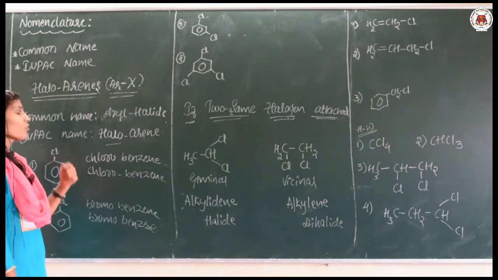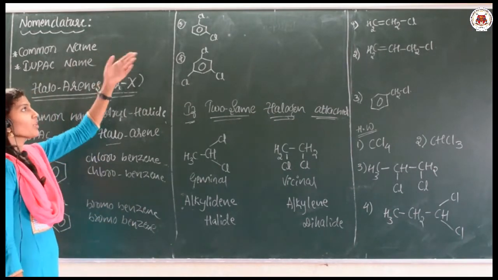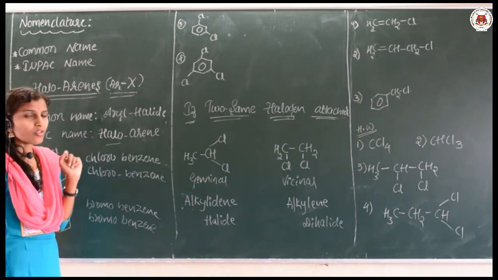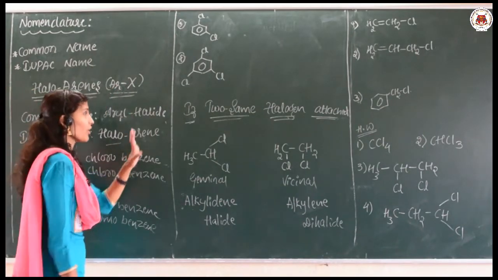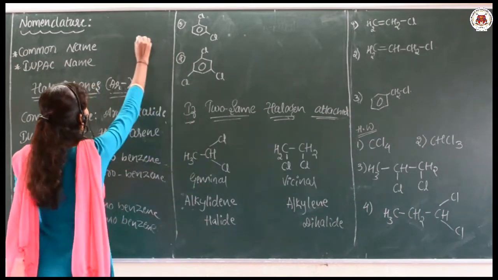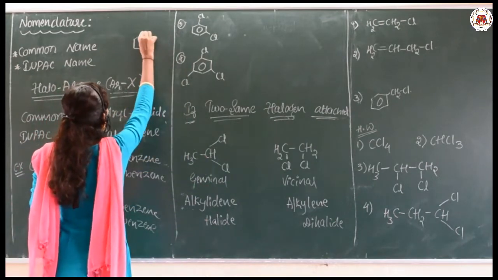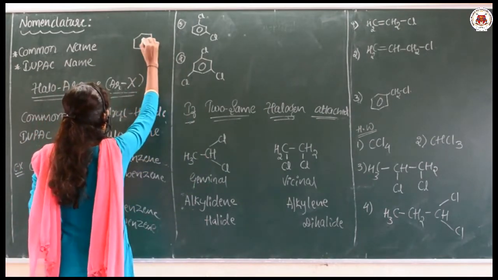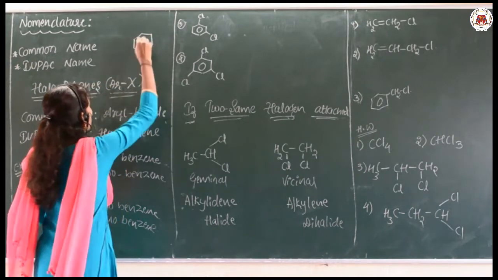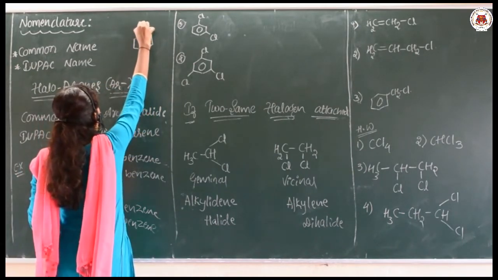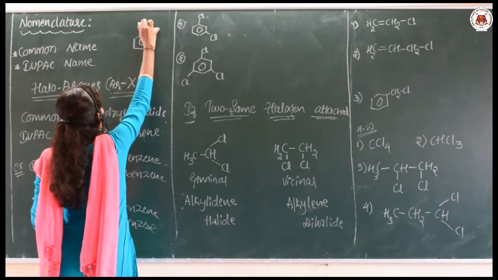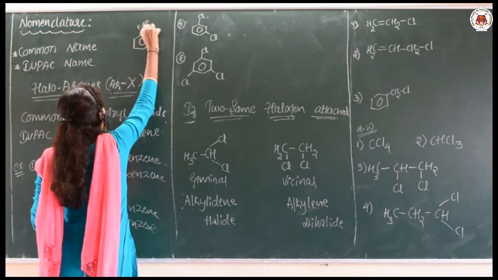Now, if two halogen atoms are attached to the benzene ring, before going to this, I want to tell you certain positions. Let me take a benzene ring. Suppose any functional group is present here, you can take this position as the first one.